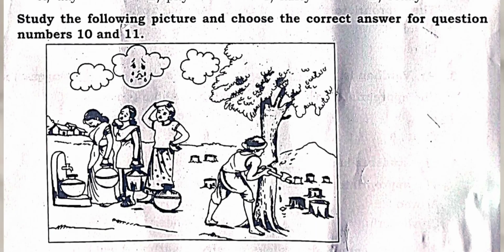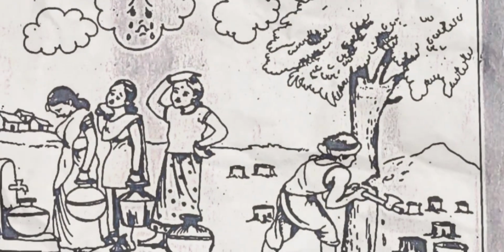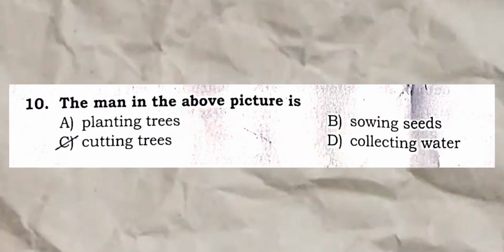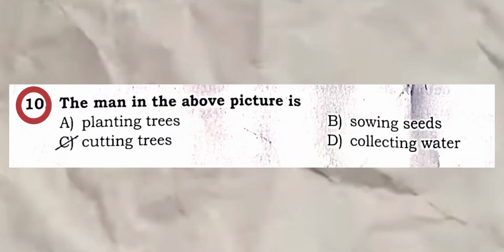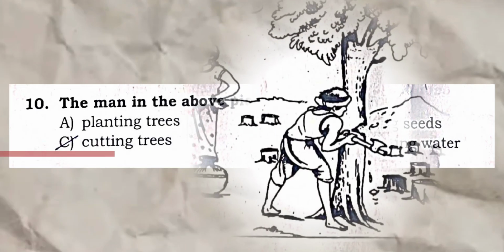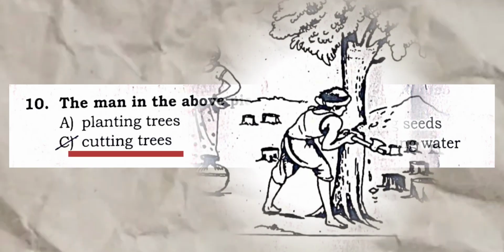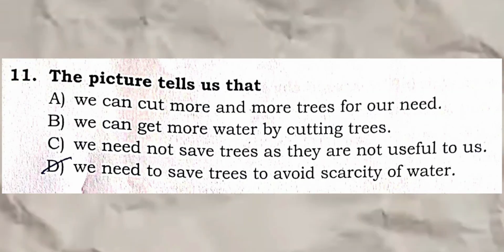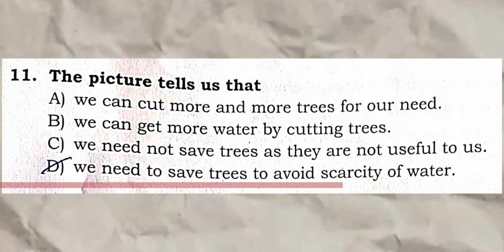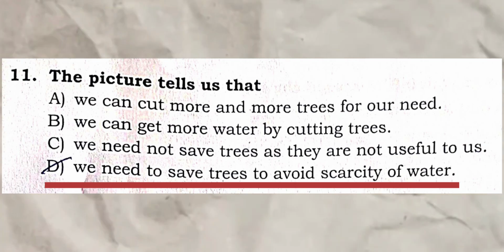Study the following picture and choose the correct answer for question numbers 10 and 11. Question 10. The man in the above picture is cutting trees. Question 11. The picture tells us that... The answer is D. We need to save trees to avoid scarcity of water.